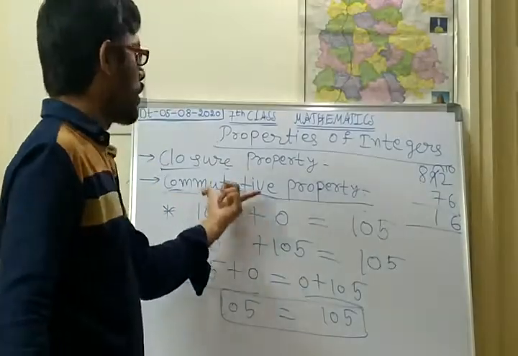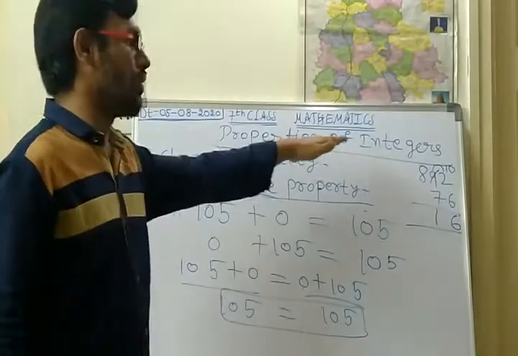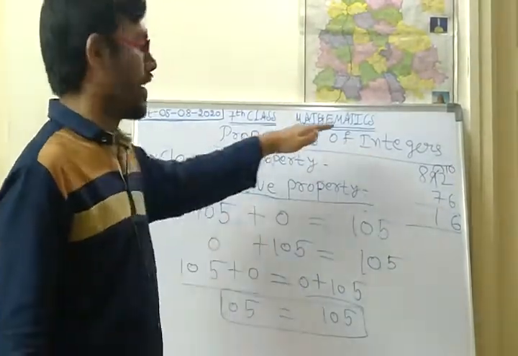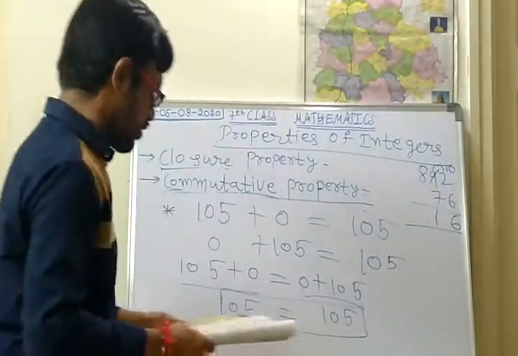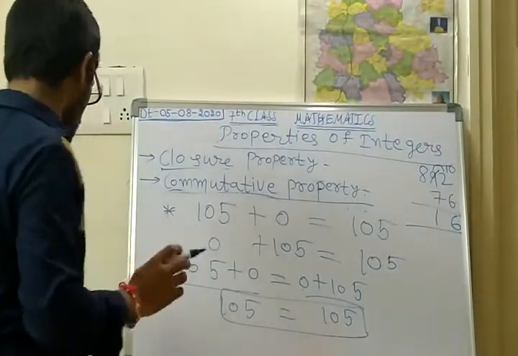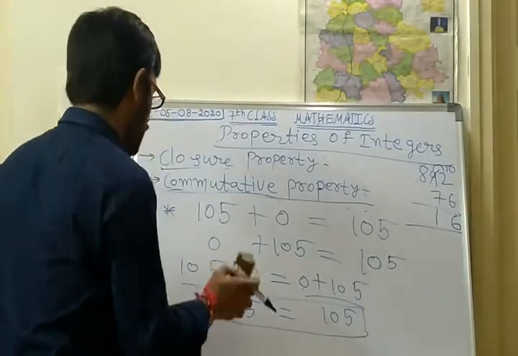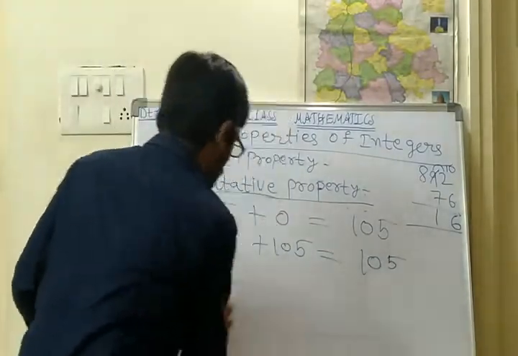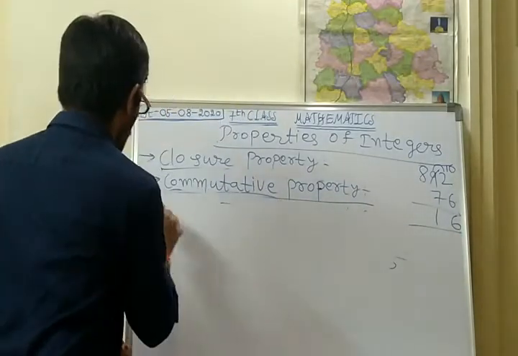So commutative property always satisfies with the integers. So with this, what is the final statement? For any two integers a and b, a plus b, okay. So the final statement we have to write. What does that mean?